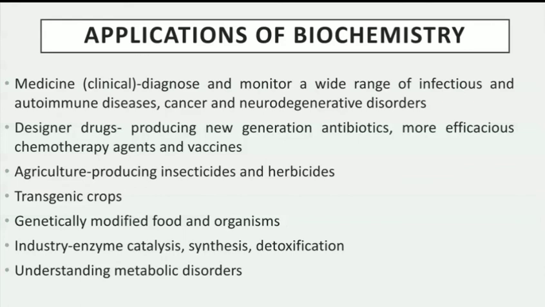Then it is also helpful in agriculture, producing insecticides as well as herbicides. We can also produce transgenic crops and genetically modified food as well as organisms. It is also useful in enzyme catalysis, synthesis, and detoxification. And the last one is understanding metabolic disorders related to the various biochemical pathways in the body. So this is all about the cell chapter.